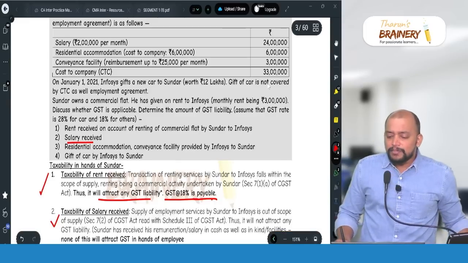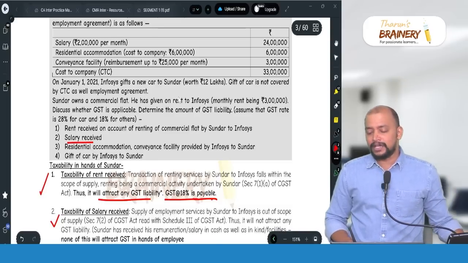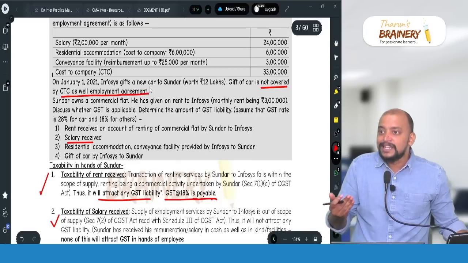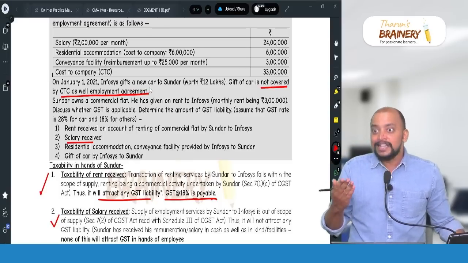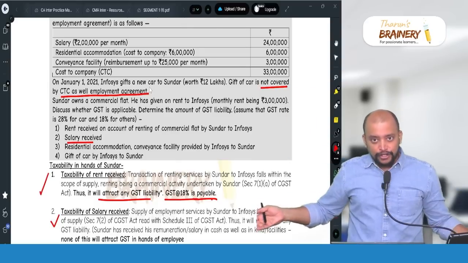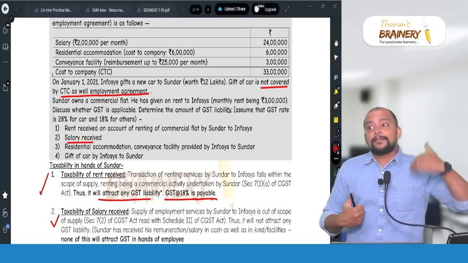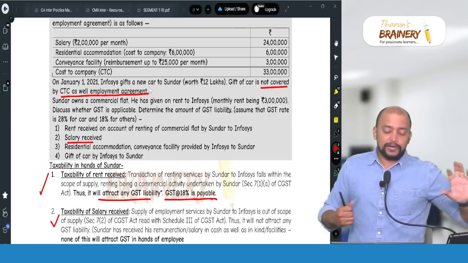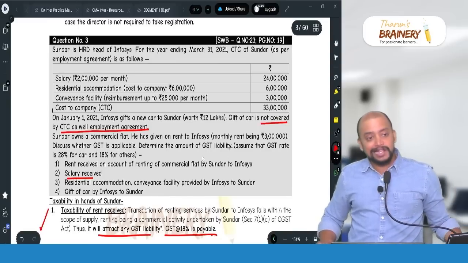No, it is not mentioned in the CTC as well as the employment agreement, but given by employer to employee. It is not covered under CTC as well as the employment agreement, which means they are specifying that it is a gift. If it is covered under the employment agreement, then it is a perquisite. Then even if the perquisite is 100 crores, there is no GST on that. So the car can be given by the employer to the employee as per the offer document. That will not be covered under supply. It does not mean that there is no employer-employee relationship. There is an employer-employee relationship.